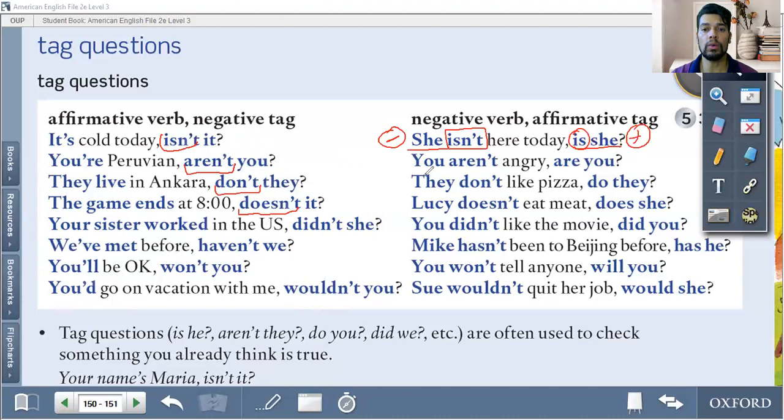Okay, so you aren't angry, are you? They don't, do they? Lucy doesn't, does she? You didn't, did you? You won't tell anymore, will you? Sue wouldn't quit her job. So here's negative, this side will be positive.